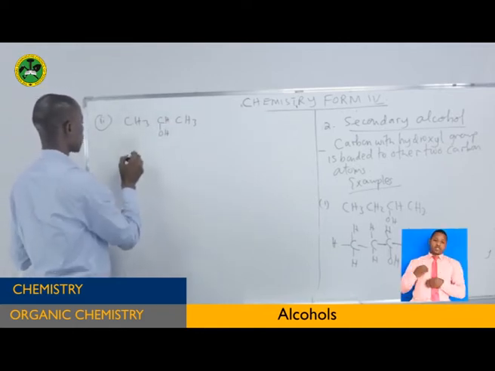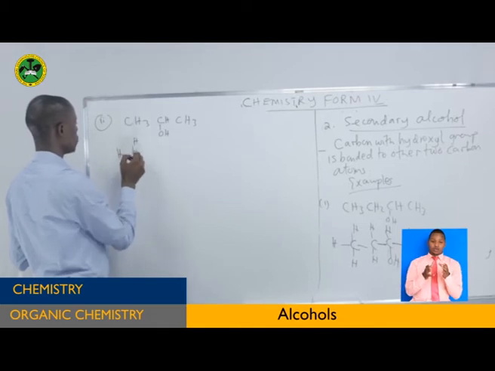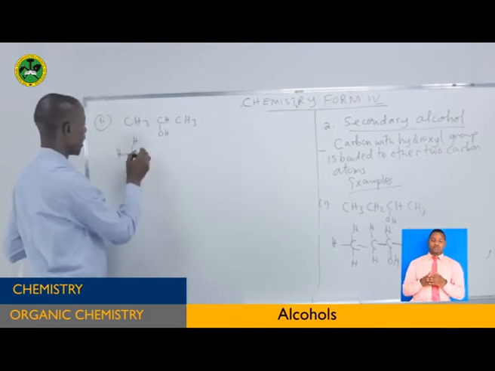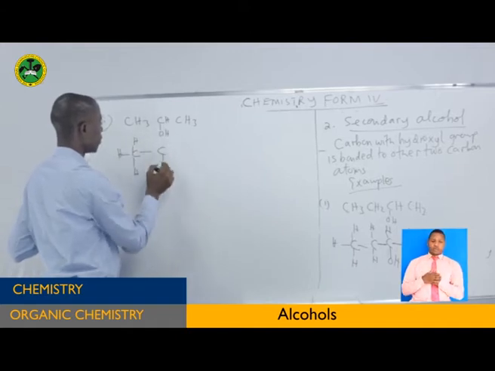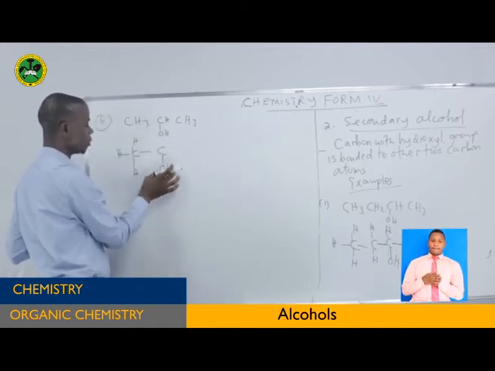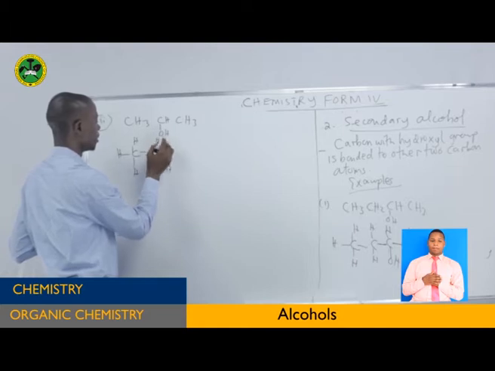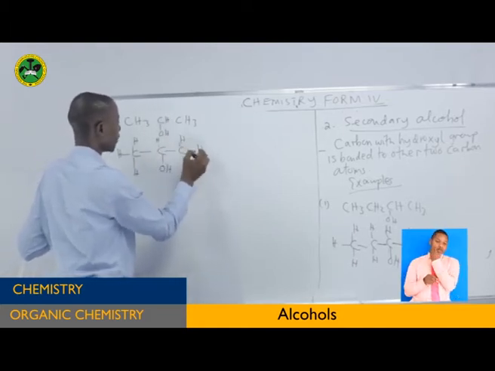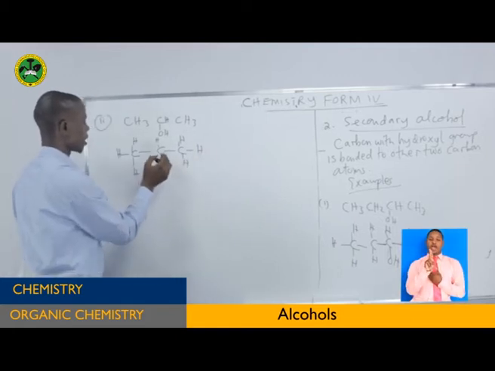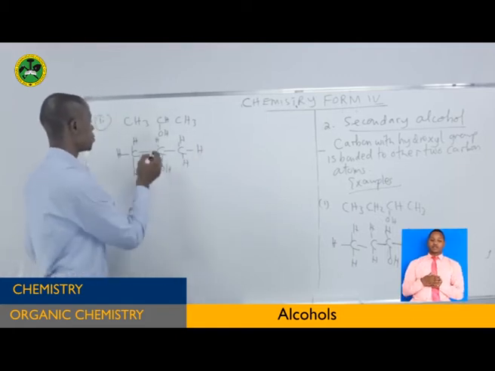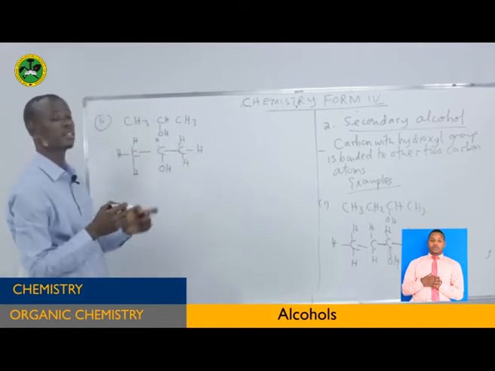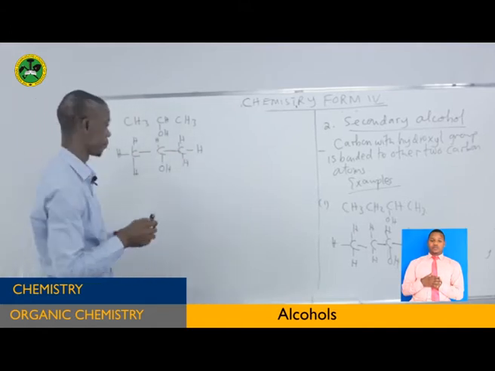If you write the open structure, this carbon with 3 hydrogen atoms in that way, and this carbon with hydroxyl group that way, it has got another hydrogen there, then this carbon with 3 hydrogen atoms. So this carbon, which contains the hydroxyl group, is bonded to 2 carbon atoms, the first carbon and the second carbon. So this is secondary alcohol.